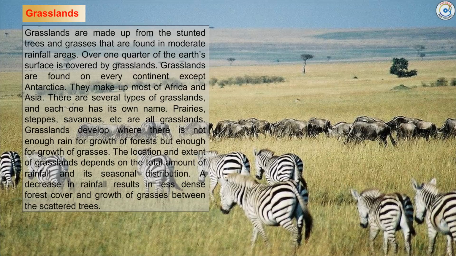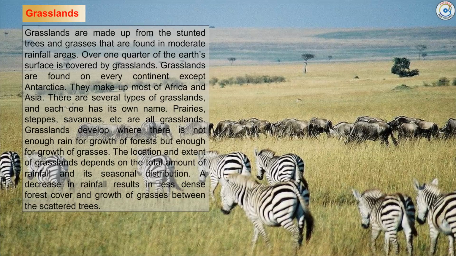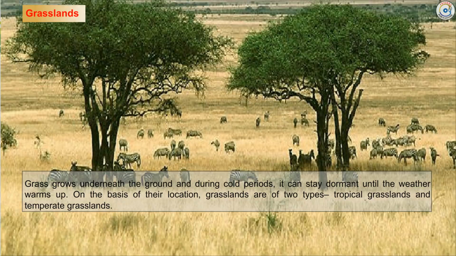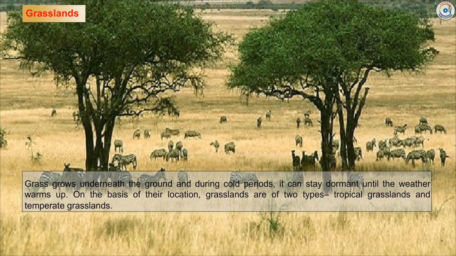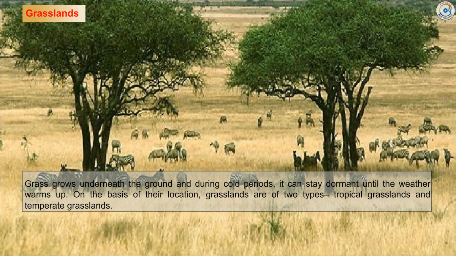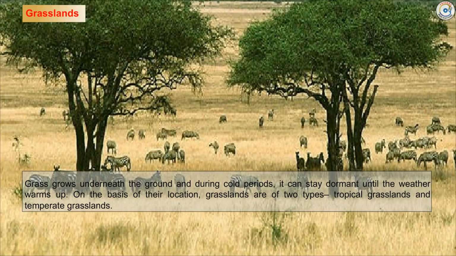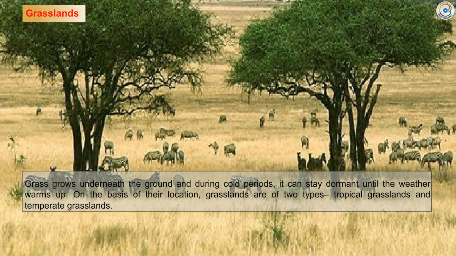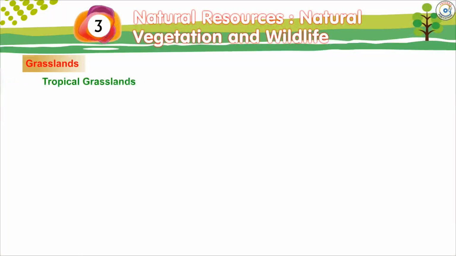A decrease in rainfall results in less dense forest cover and growth of grasses between the scattered trees. Grass grows underneath the ground, and during cold periods, it can stay dormant until the weather warms up. On the basis of their location, grasslands are of two types: tropical grasslands and temperate grasslands.